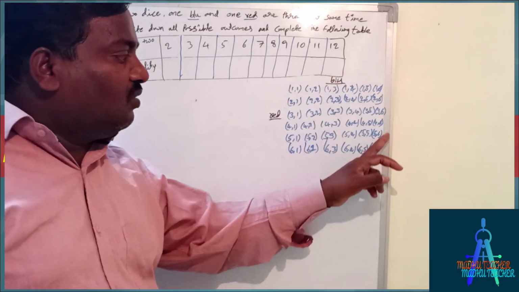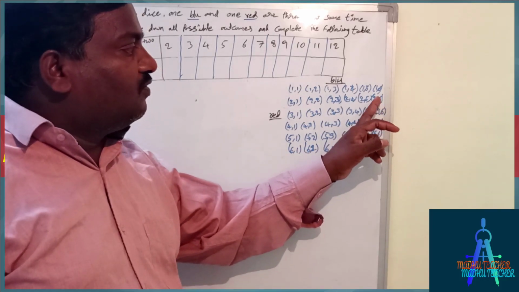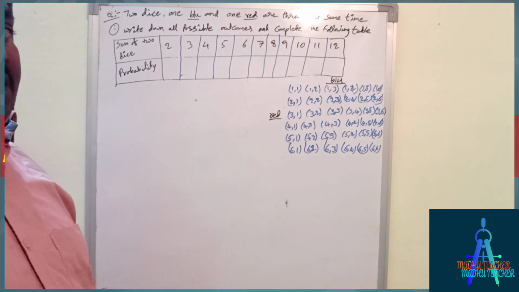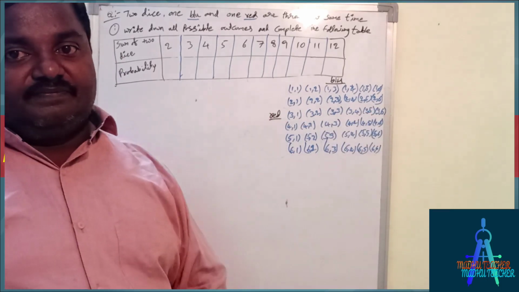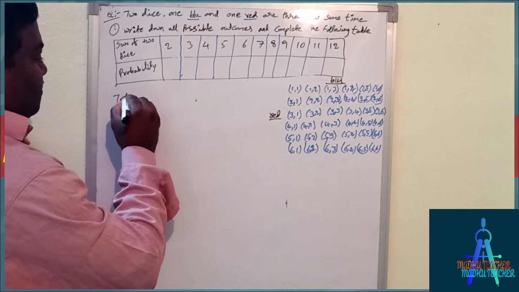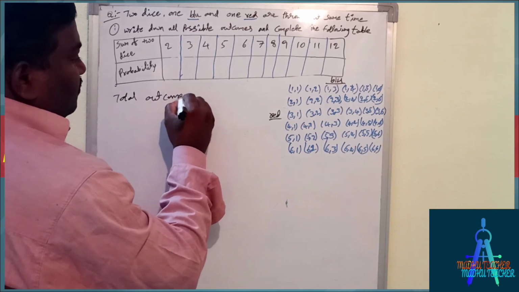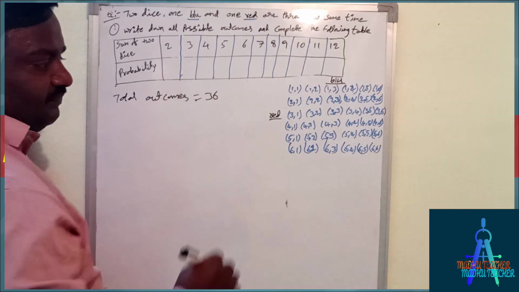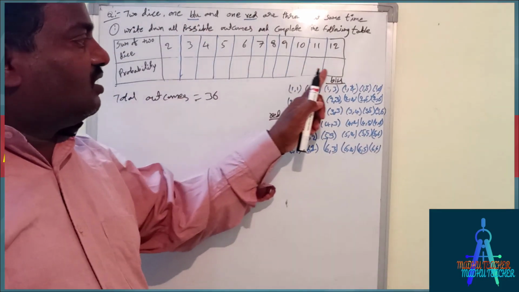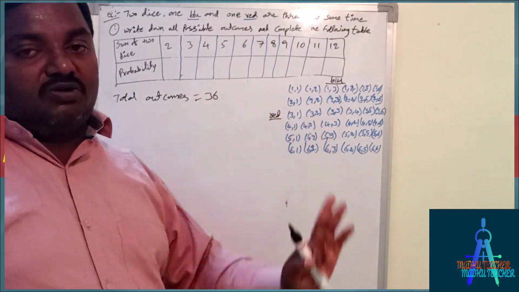So like this we have 6 by 6, that is 36 total outcomes. Okay. Total outcomes equal to 36. Write all possible outcomes. These are all the possible outcomes. We have 36 possible outcomes.